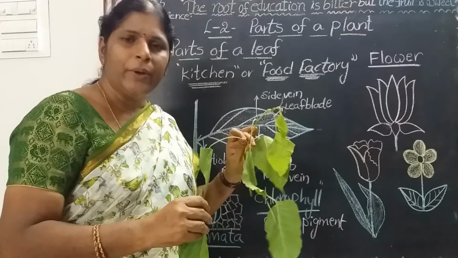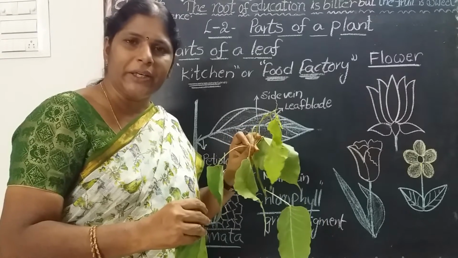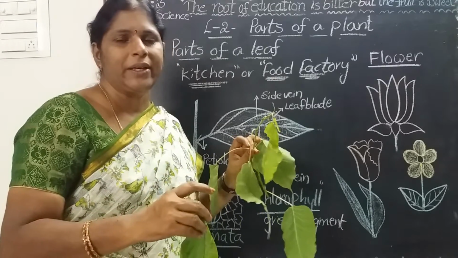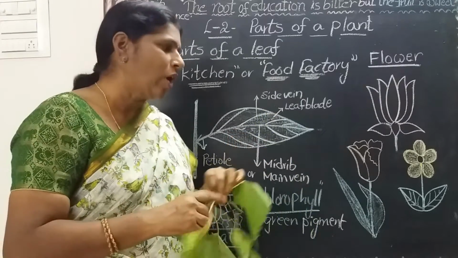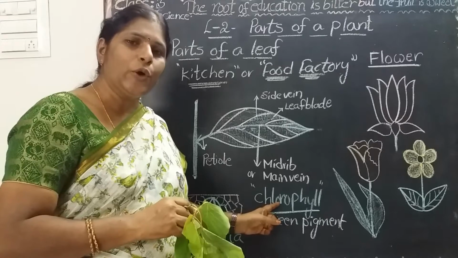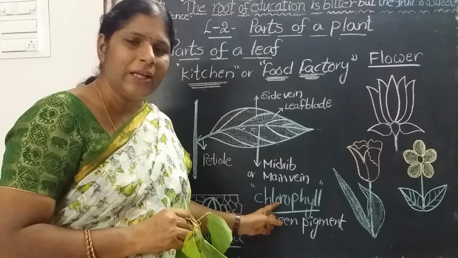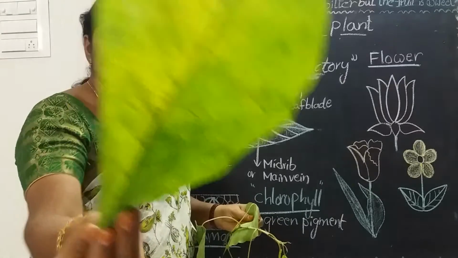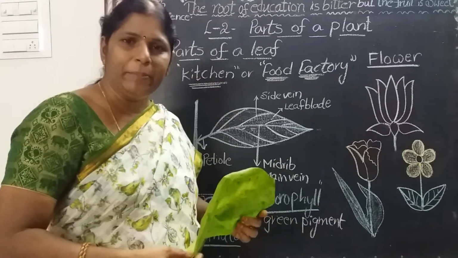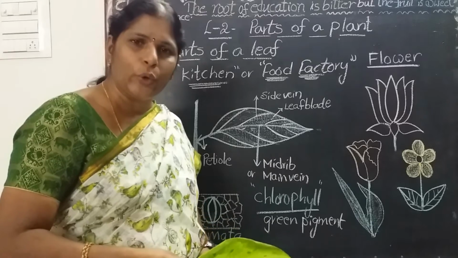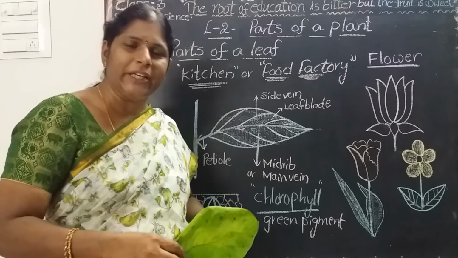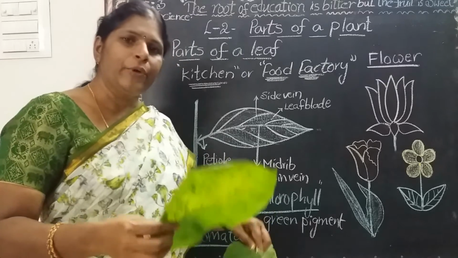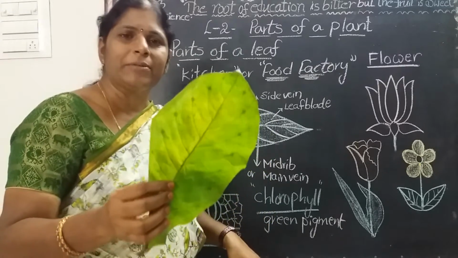Leaves are green in color because they contain a green pigment. That green pigment is called chlorophyll. Chlorophyll gives green color to the leaf. I ask again, why are the leaves green in color? They contain a green pigment called chlorophyll. Chlorophyll gives green color to the leaf. Is it clear?